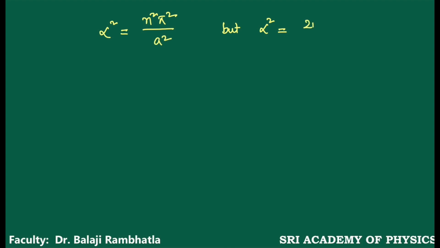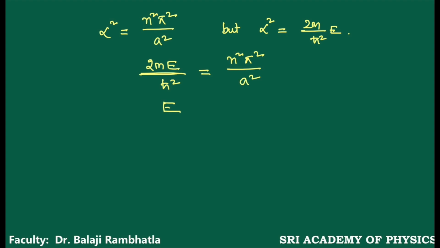Alpha square is 2m by h cut square into E. Now compare these two equations. Equate them: 2mE by h cut square is equal to n square pi square by a square. And from this, E is equal to n square pi square h cut square by 2m a square.